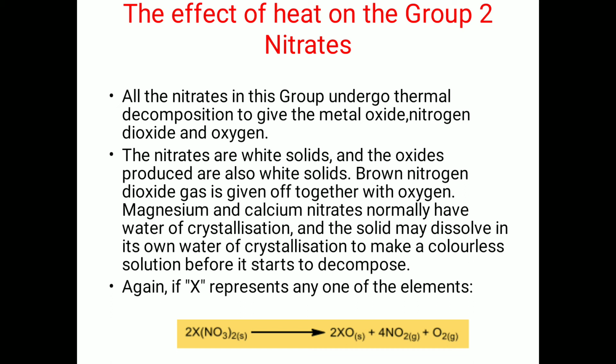Magnesium and calcium nitrates normally have water of crystallization, and the solid may dissolve in its own water of crystallization to make a colorless solution before it starts to decompose. Again, if X represents any of these metals, then the chemical reaction can be given as: group 2 element nitrates decompose into normal metal oxides, nitrogen dioxide, and oxygen.